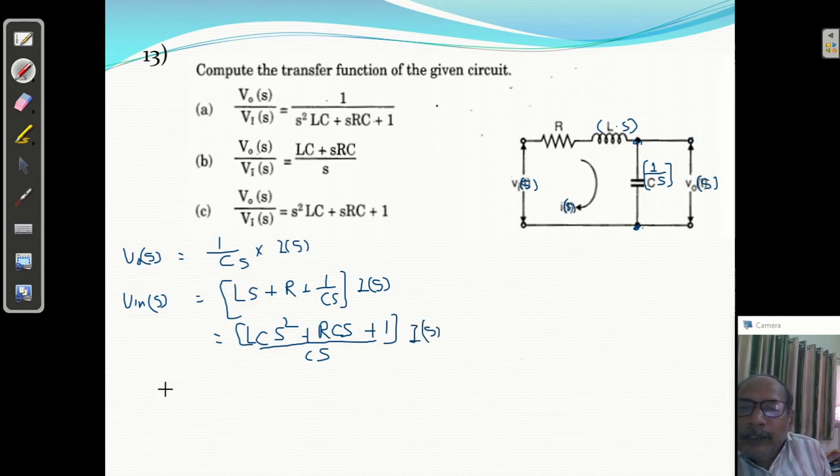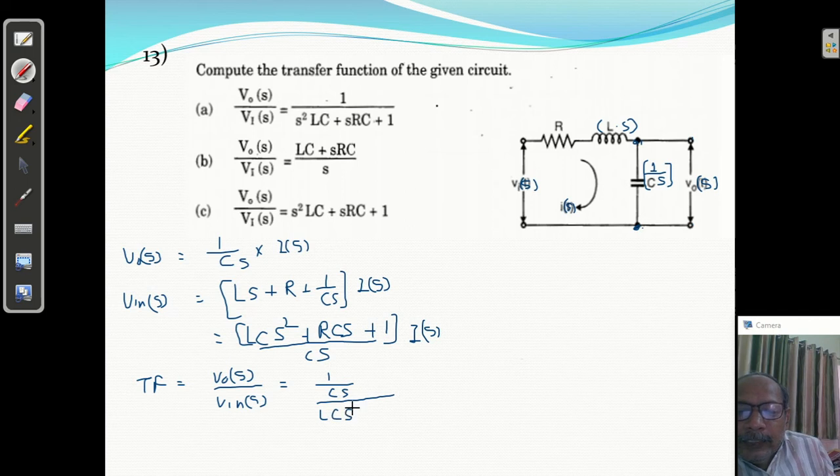Now we have to find the transfer function. What is the transfer function? V out of S upon V in of S. V out is this, upon this. So if you take this ratio, 1 by CS upon LCS square plus RCS plus 1 upon CS.